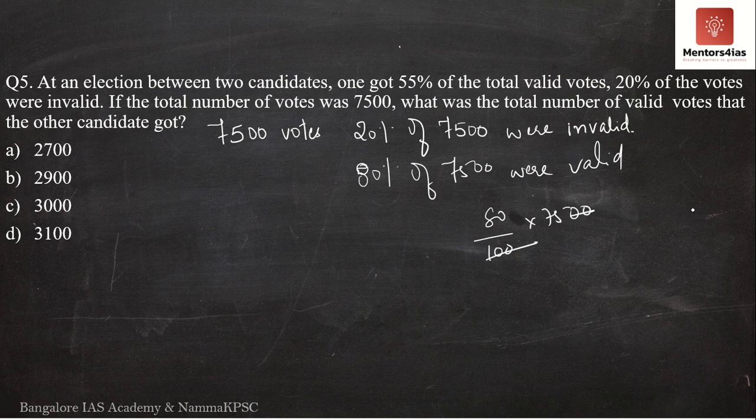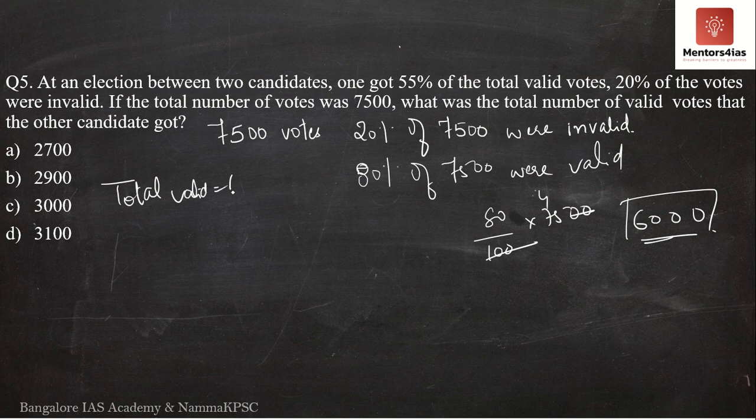Correct? So we have 8 5s are 40. This 0 over here, 8 5s are 40. 7 is 56. 56 plus 4 is 6,000. Therefore, the total valid votes is how much? It is 6,000.